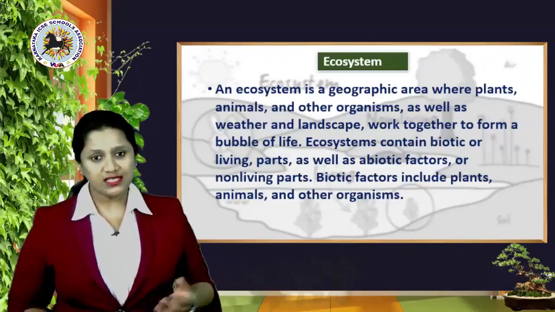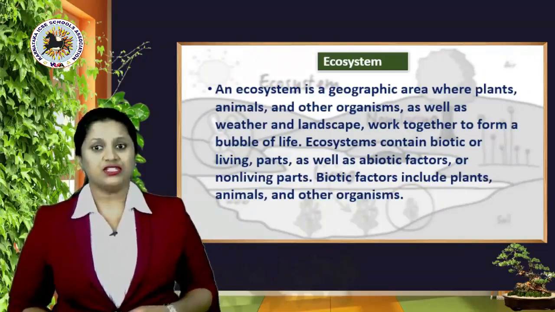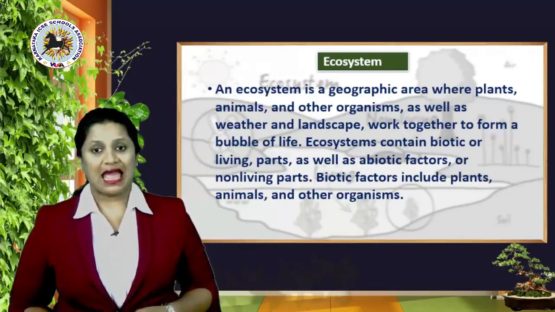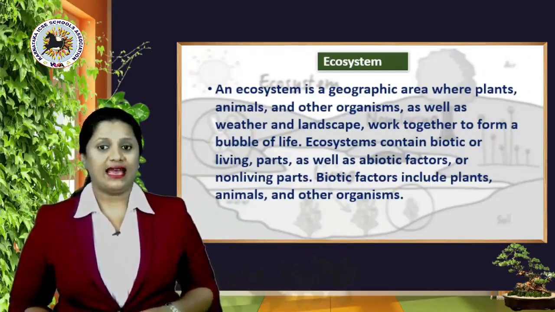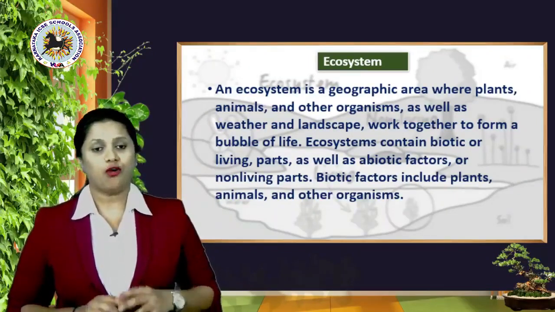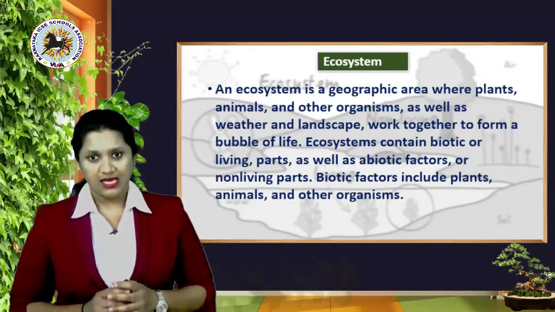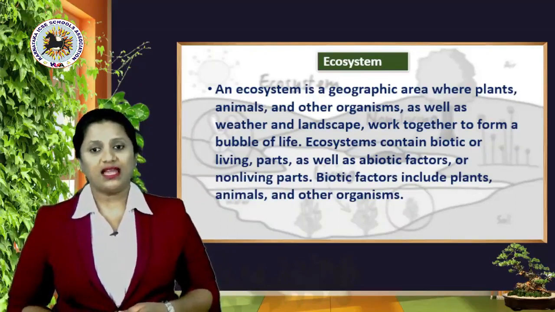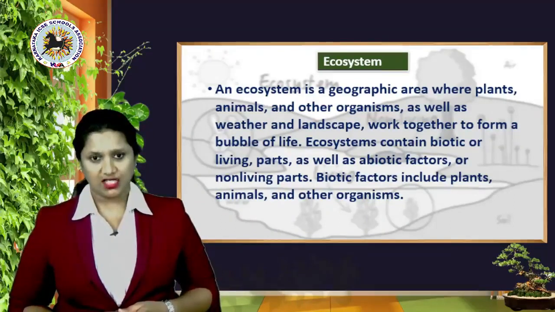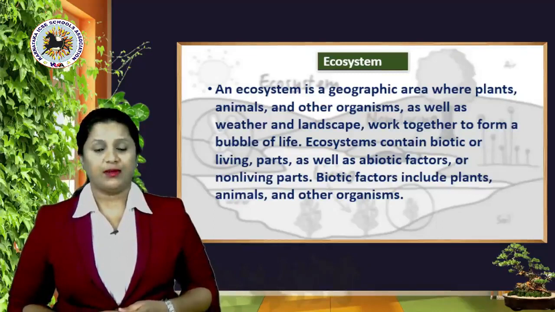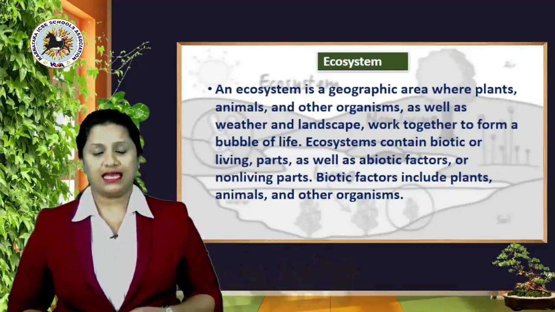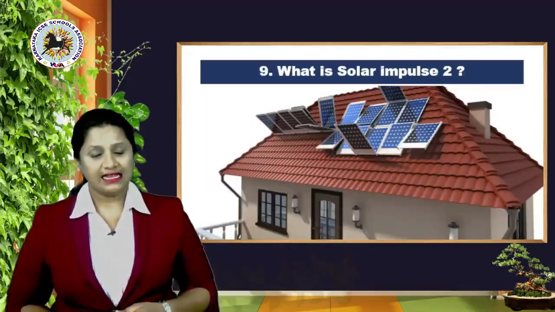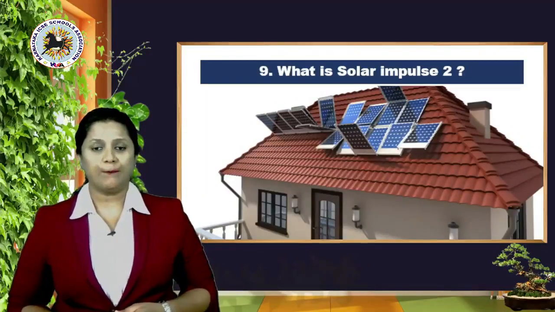What is an ecosystem? An ecosystem is a geographic area where plants, animals and other organisms as well as weather and landscape work together to form a bubble of life. Ecosystems contain biotic or living parts as well as abiotic factors or non-living parts. Biotic factors include plants, animals and other organisms. Next, our ninth question, what does Solar Impulse do?